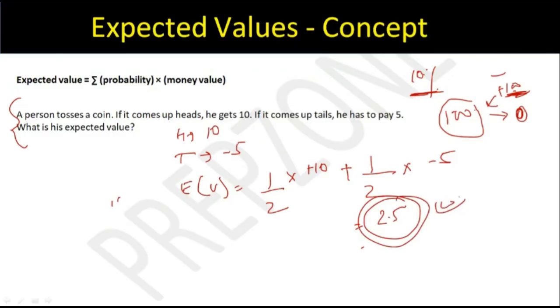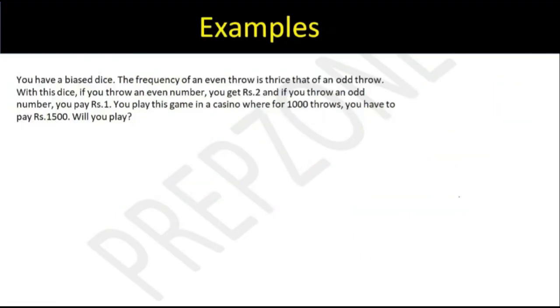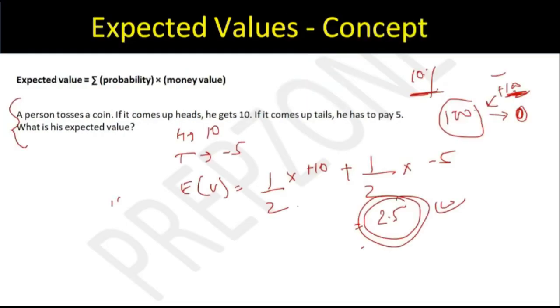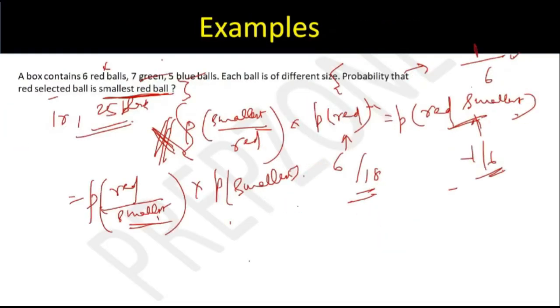Expected value is how much profit I will finally make in any game. That's the expected value. If it comes out to be positive, you should go and try your luck. If it comes out to be negative, you should not try it. Was this clear? The basic concept of expected values. If this is clear, please solve this question. Yeah, I was also thinking about whether we can solve this question using Bayes or not. See, I think you can.